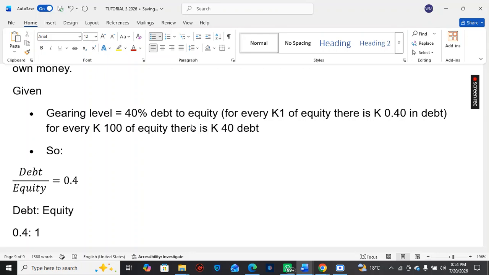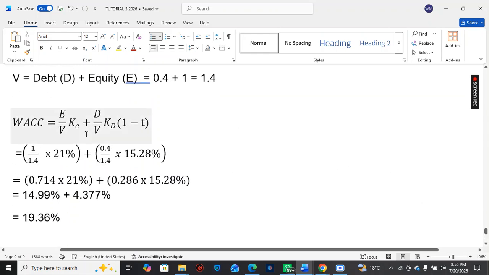All right. So the purpose of the lecturer giving you the gearing here is so that you can determine the capital structure of this company. In this WACC formula, have you seen this part here, E over V and D over V? Yes, these are the weightages, colleagues.